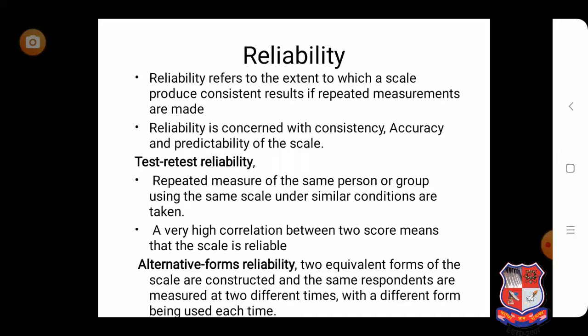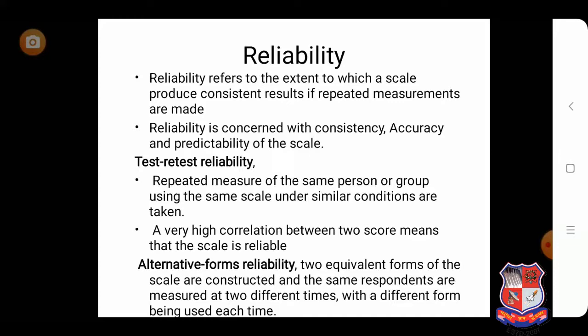If students are every time able to get approximately the same result, we can say that the question paper we have used is reliable, right? So basically reliability is related to the consistency of the result. If we are able to get a consistent result, we can say that it is reliable.